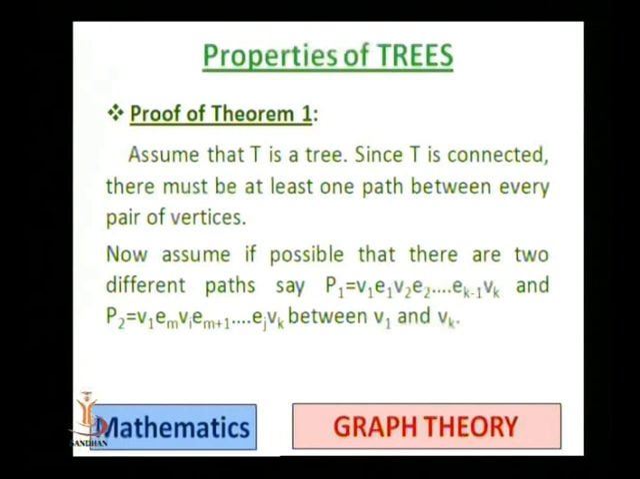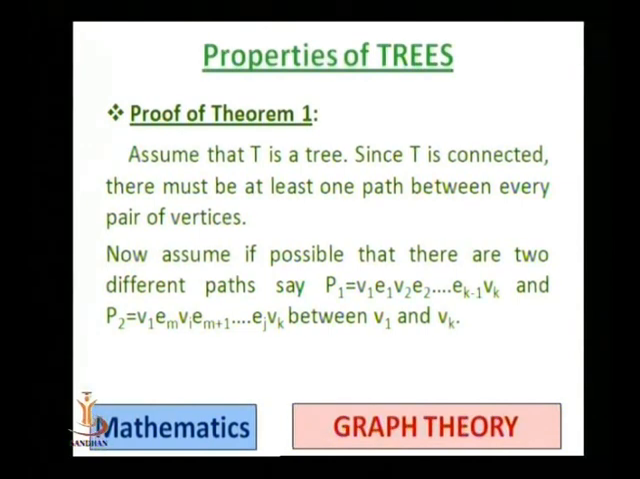Since T is connected, there must be at least one path between every pair of vertices. So here we assume that T is a tree, so T is connected, and once it is connected, we have at least one path between any pair of vertices. Now we want to prove that this path is unique. So let us assume the contrary. Assume, if possible, that there are two different paths.